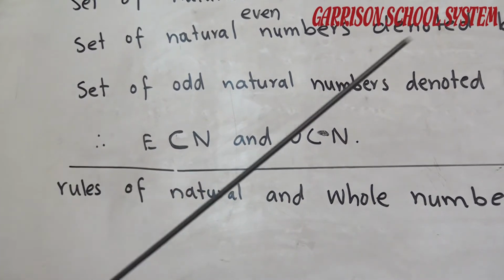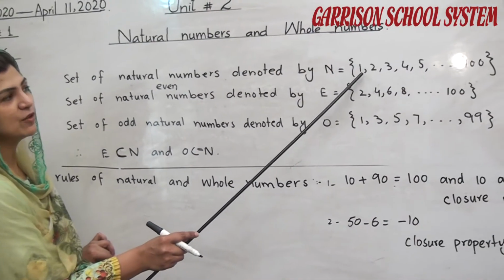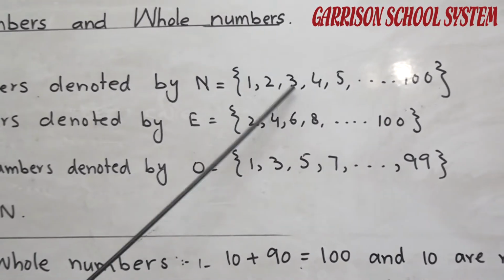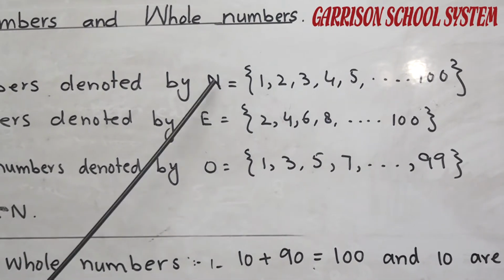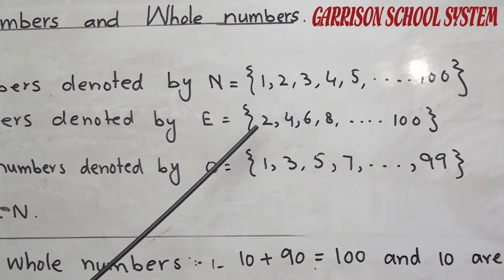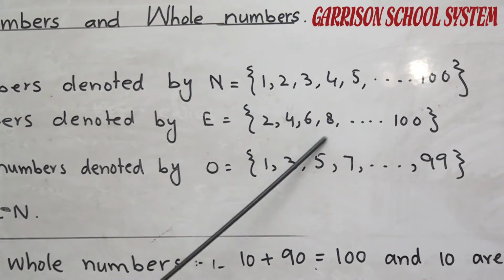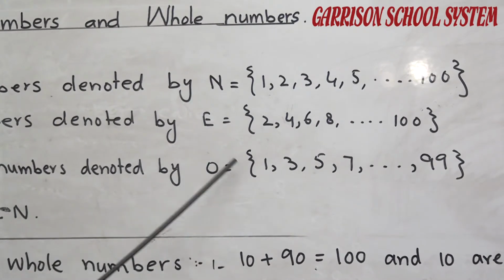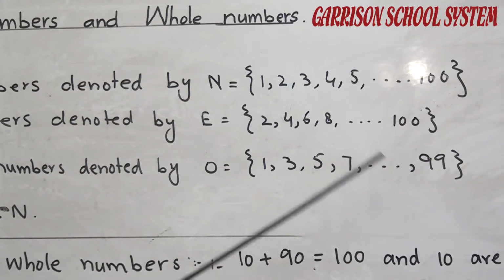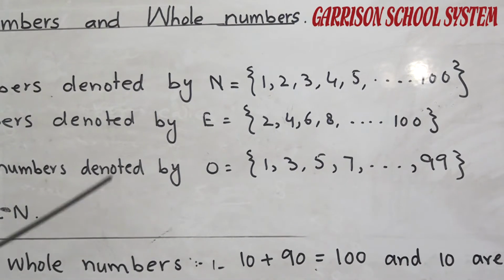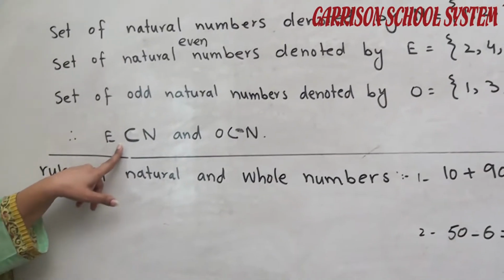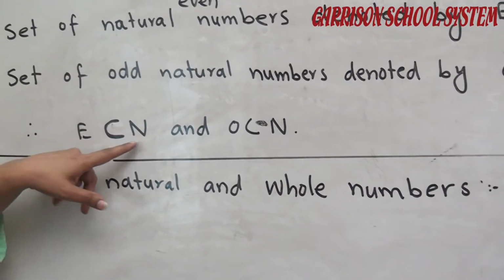Students, these are the elements of the set. This is 1, 2, 3. These are the elements of set N. And 2, 4, 6, 8 are the elements of set E. And 1, 3, 5, 7 are the elements of set O. So E is the subset of N.